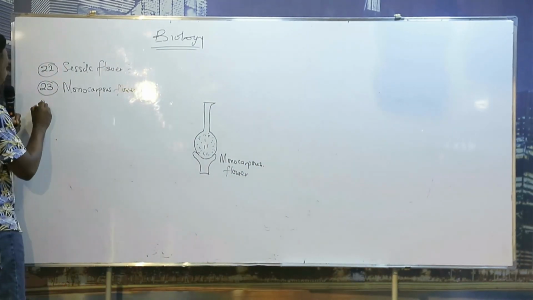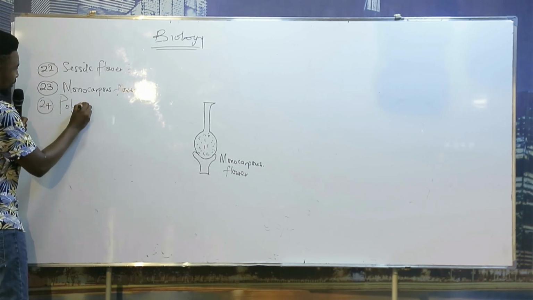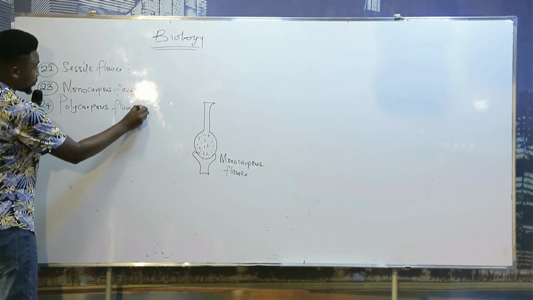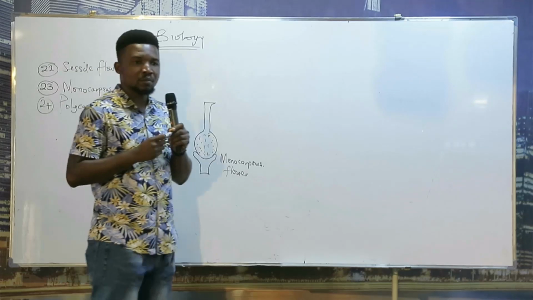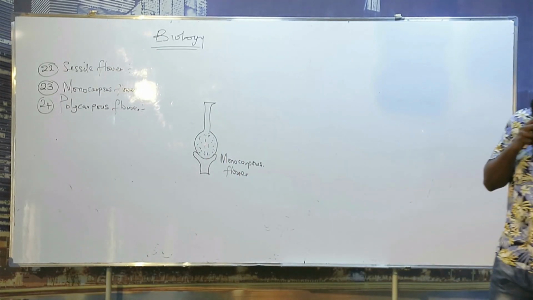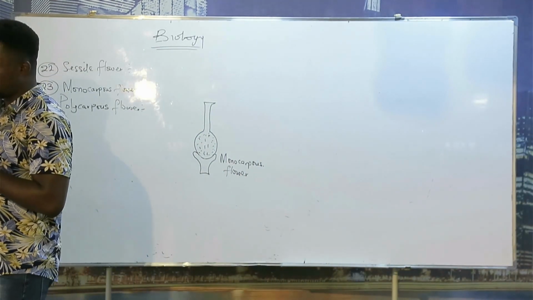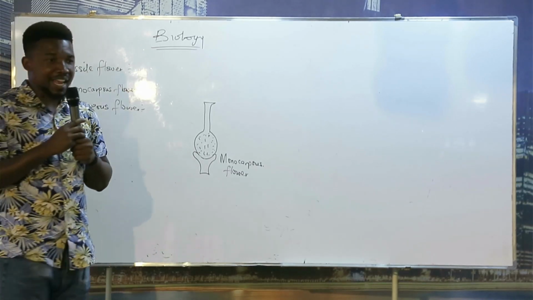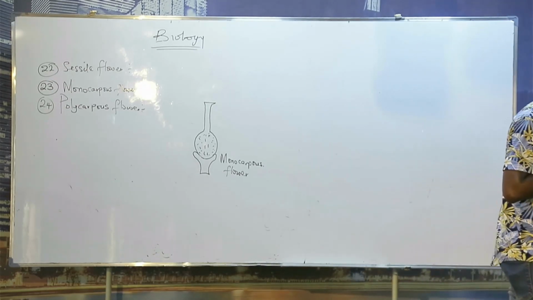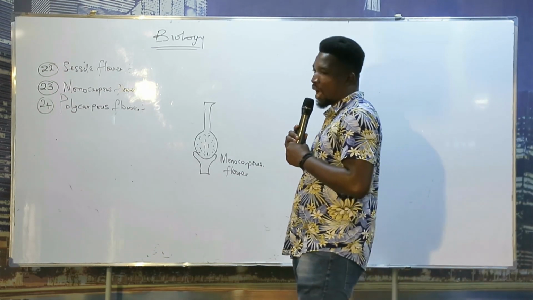Then we go into polycarpous flower. That should be our number 24. What is a polycarpous flower? A flower that has more than one ovary. Do you understand? A flower that has more than one ovary is a polycarpous flower.